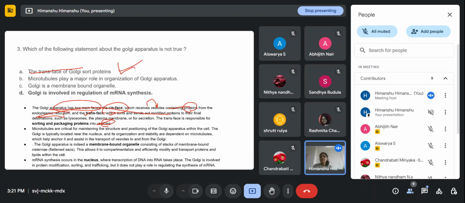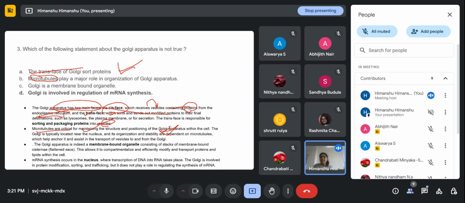The second statement is microtubules play a major role in organization of Golgi apparatus. In the last class we studied about the cytoskeleton. There we saw what these microtubules are and what their functions are. Basically, the cytoskeleton is made by these microtubules, right? So do microtubules also help in the organization of the Golgi apparatus? As we know, microtubules are critical for maintaining the structure and positioning of almost everything inside the cells, and also this Golgi apparatus within the cells.